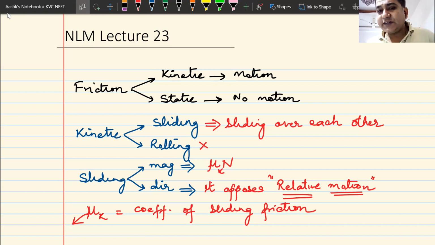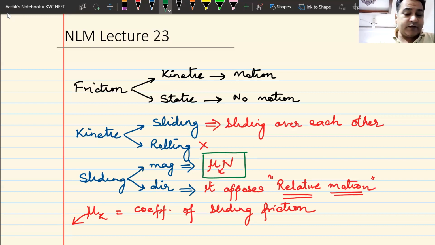Either you change the two surfaces, or what you can do is you put some lubricating oil. If this is lubricating oil or water, if I put it on this surface, then the value of mu will change. That is the only way of changing the value of mu. And as you can see, sliding friction is mu k multiplied by N. The only way you can change the value of sliding friction is by changing the value of mu k or by changing the value of N.